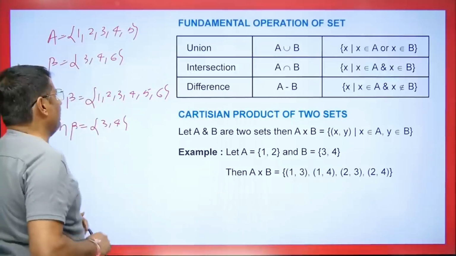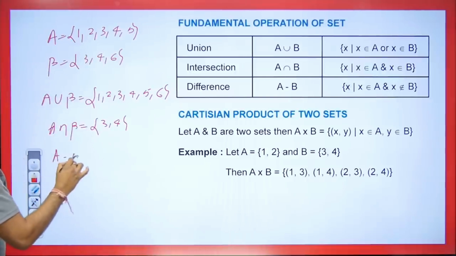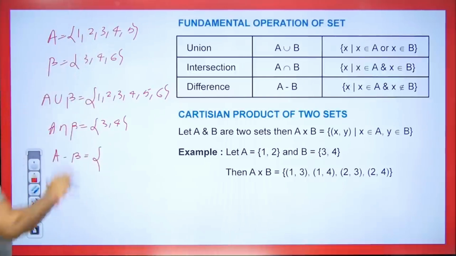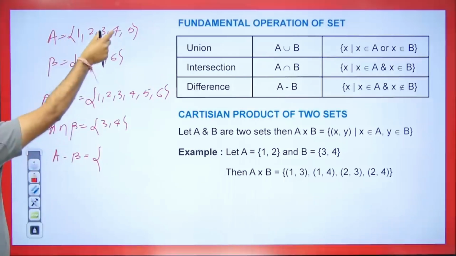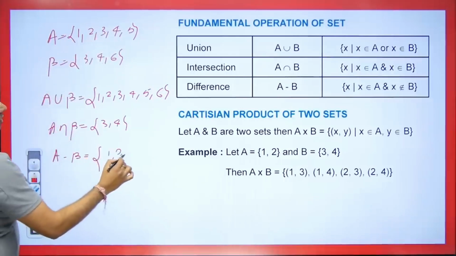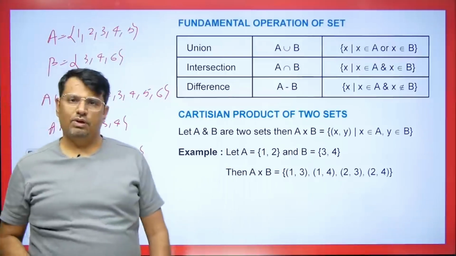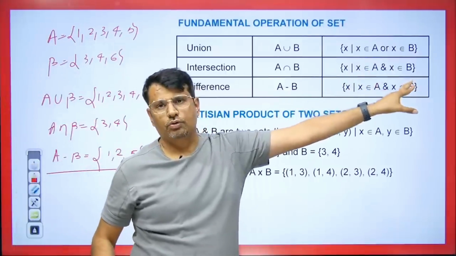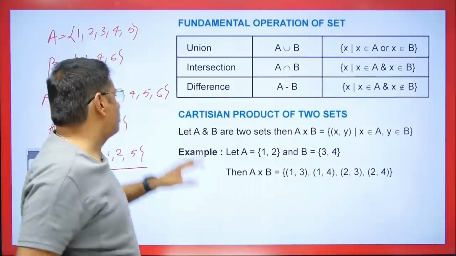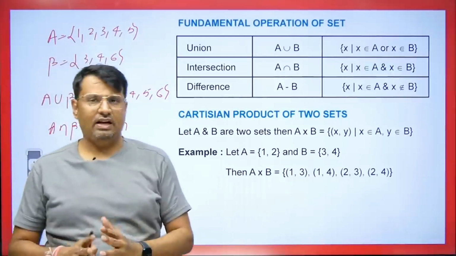Now we will talk about the difference, A minus B. So students, remove the elements of B from A. So which elements are in B? 3 and 4, remove them. So what will be left with us? 1, 2 and 5. So what we will have? It will be A minus B, x such that x belongs to A and x does not belong to B. So remove all the elements that belong to B from A. What will we have? The difference will come, right? And this will be with us.